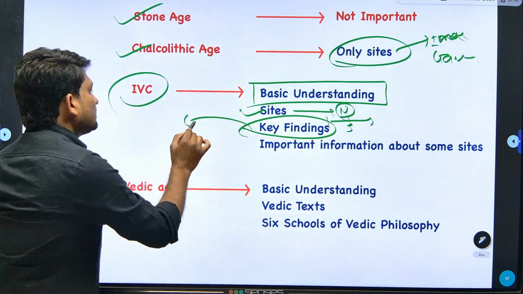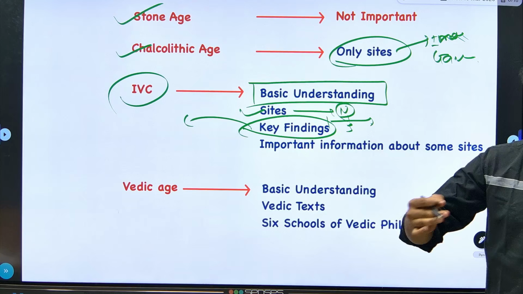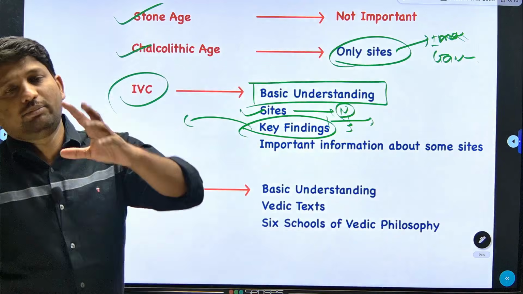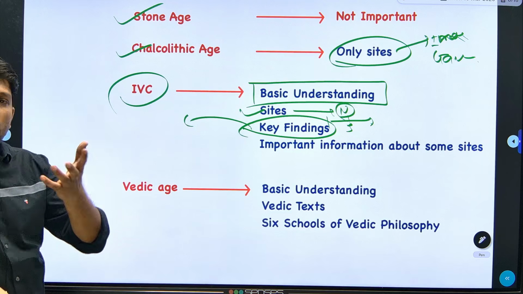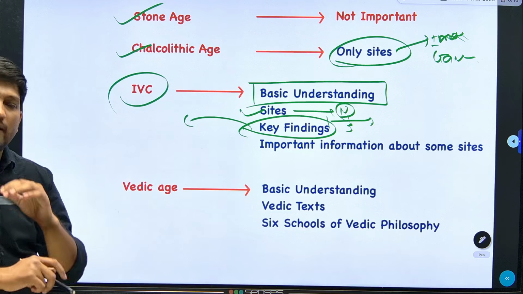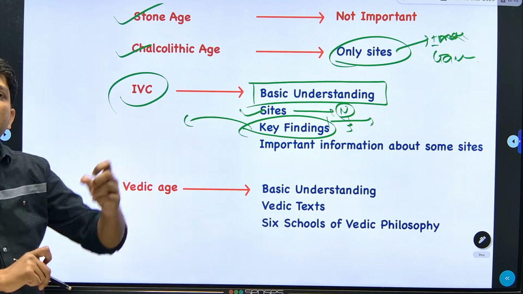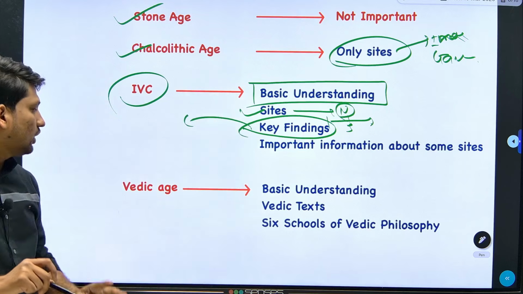Like last year there was a question on the bronze statue of the dancing girl. Where was it found? It was found in Mohenjo-daro. Then we have the priest king, and a few others. We have also found evidence of the use of the plough from Kalibangan, associated with early Harappan culture. So all these facts are important for your exam.